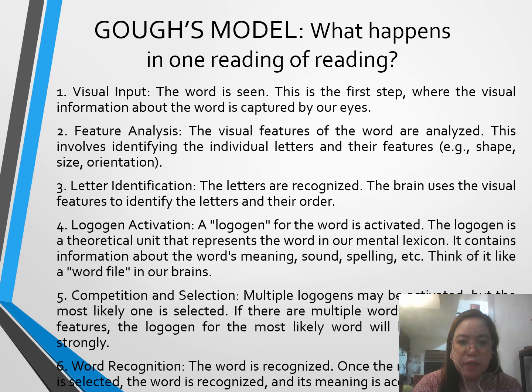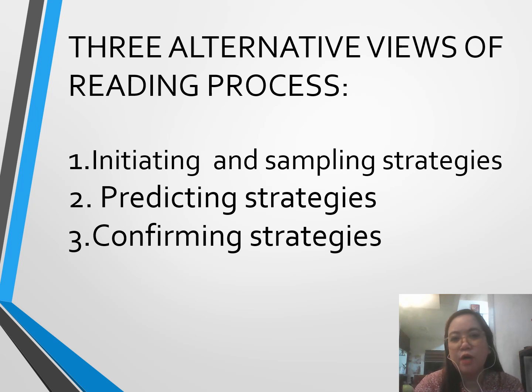Number 5, the computation and selection. Number 6, the word recognition. So in the Gough model, he is trying to imply that reading has steps, one by one. Okay, so there are three alternative views of the reading process: the initiating and sampling strategies, the predicting strategies, and the confirming strategies.